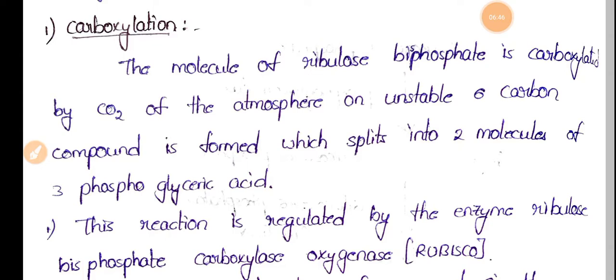Firstly, ribulose bisphosphate is carboxylated with carbon dioxide to form a ribulose 1,5-bisphosphate intermediate, and later this is converted into 3-PGA, that is 3-phosphoglyceric acid.